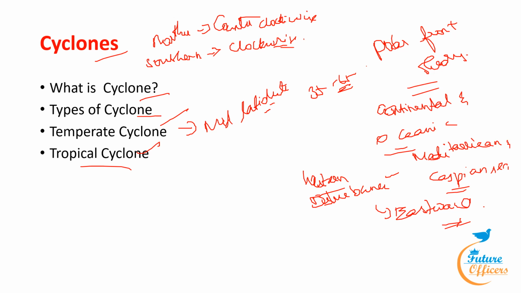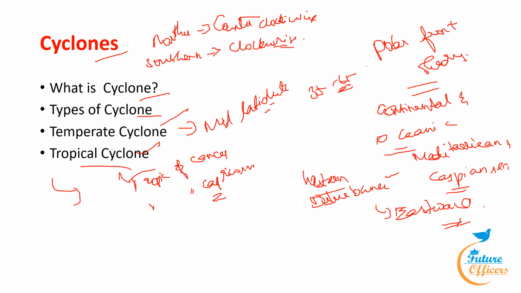Tropical cyclones occur in the northern and southern hemispheres between 5 and 30 degrees. Due to the absence of Coriolis force, they do not form over or close to the equator. They are low latitude, low pressure atmospheric systems. Tropical cyclones are distinct from extratropical and temperate cyclones, and originate in areas between the Tropic of Cancer and the Tropic of Capricorn. So it originates in this area.